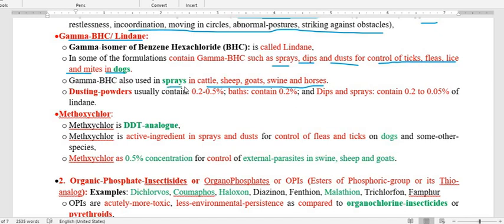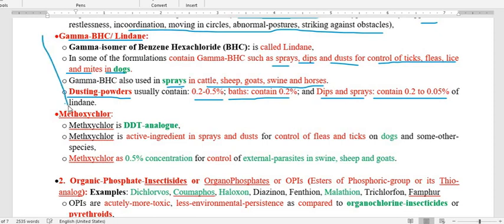As a spray we use it particularly for species like cattle, sheep, goat, swine and horses. As a dusting powder of gamma benzene hexachloride the concentration is about 0.2 to 0.5%. In a bath the concentration is 0.2%. As a dip and spray it contains 0.2 to 0.05% of lindane. So this is all about gamma BHC.